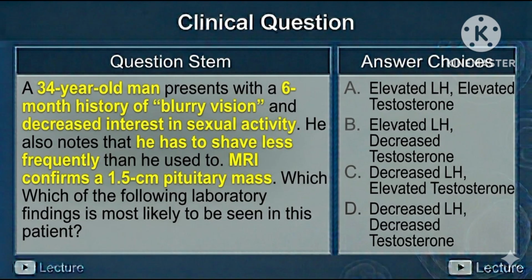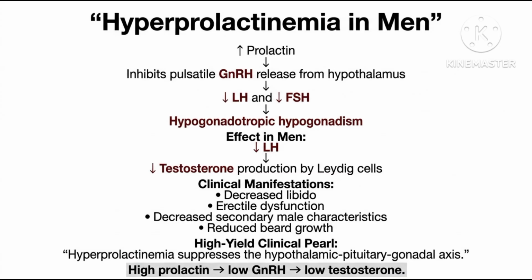Read this question stem. 34-year-old man presents with 6-month history of blurry vision and decreased interest in sexual activity. MRI shows pituitary mass. Pituitary mass, high serum prolactin with symptoms of decreased peripheral vision and headache and decreased gonadal function. It is prolactinoma. As we all know, prolactin inhibits the release of gonadotropin releasing hormone from hypothalamus, resulting in decreased level of LH and FSH. Decreased LH decreases the testosterone secretion from Leydig cells.